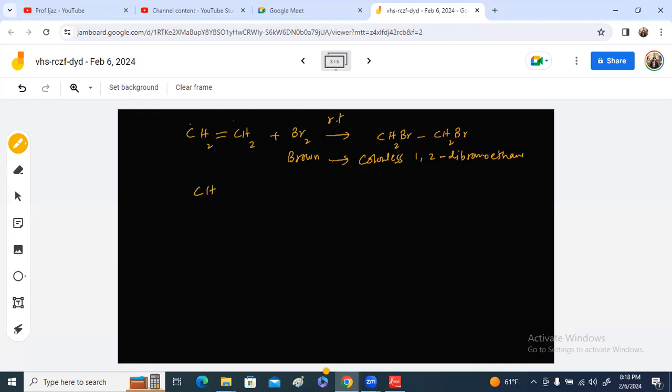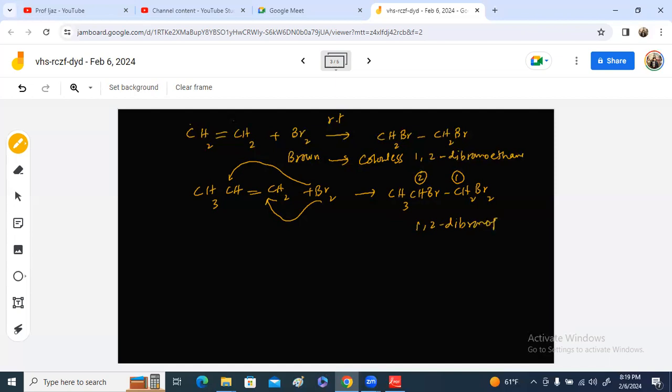Now, if we have a compound like this, which is propene, and it reacts with bromine, one bromine must be added to this carbon and the second bromine to this carbon. So you will get a product like CH3, CHBr, and CH2Br. Now, this is the first carbon, this is the second carbon. So you will get 1,2-dibromopropane. There are three carbon atoms, so that's why this compound is 1,2-dibromopropane.